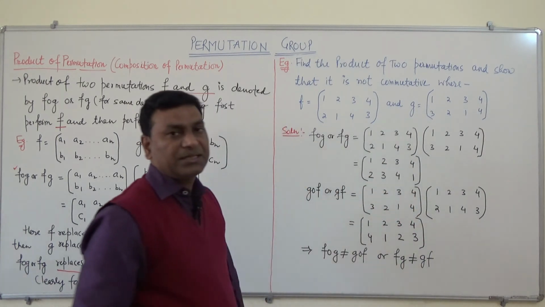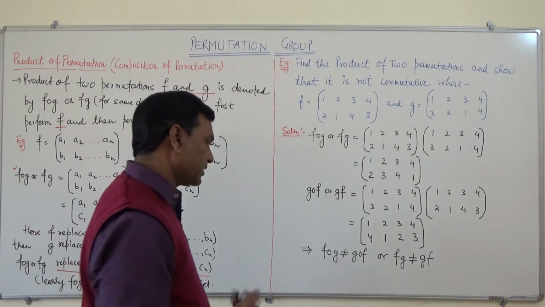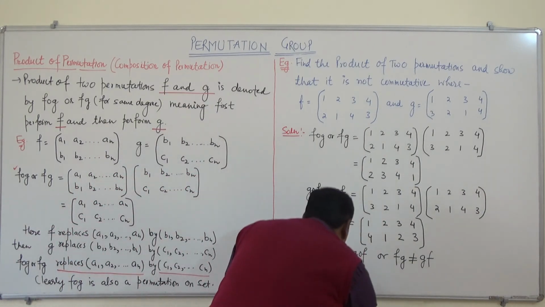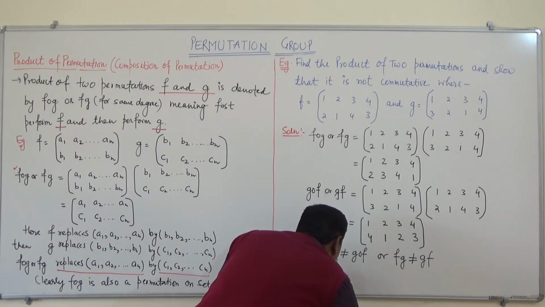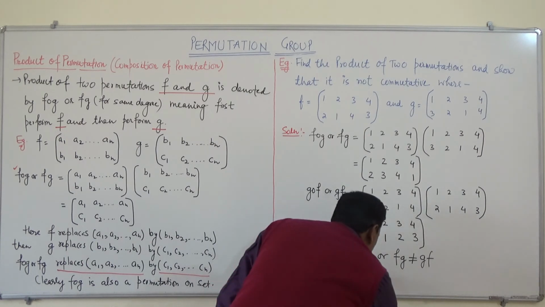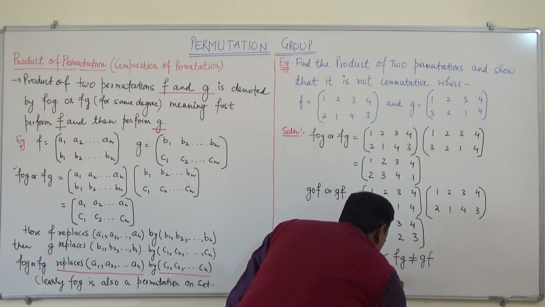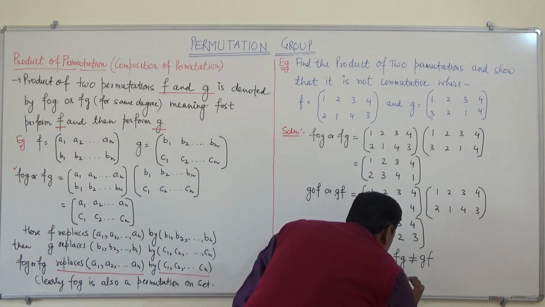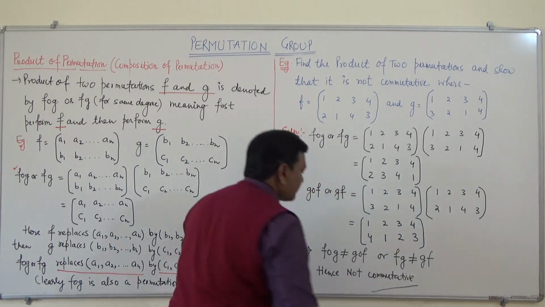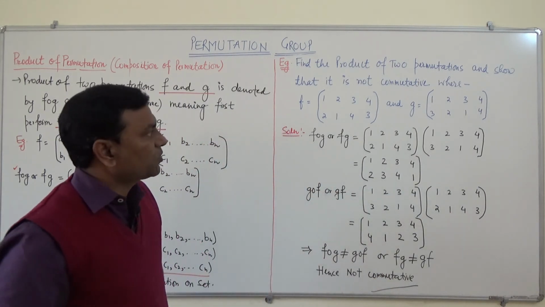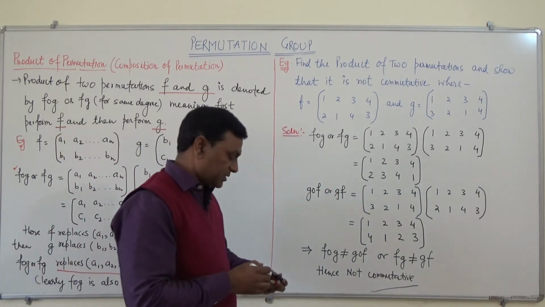Hence the product is not commutative. So this is the product of two permutations.